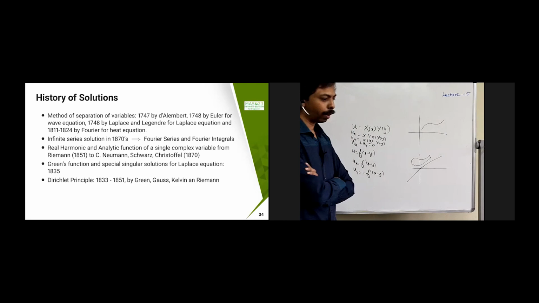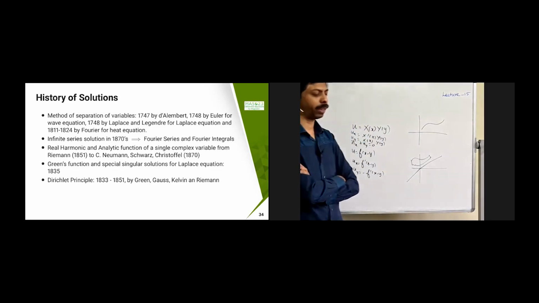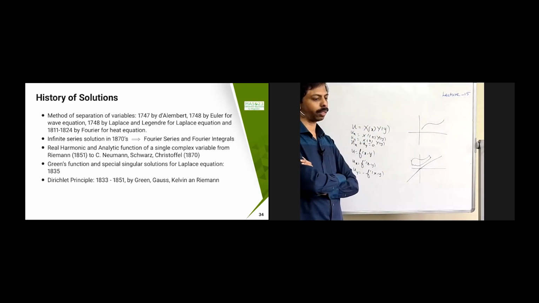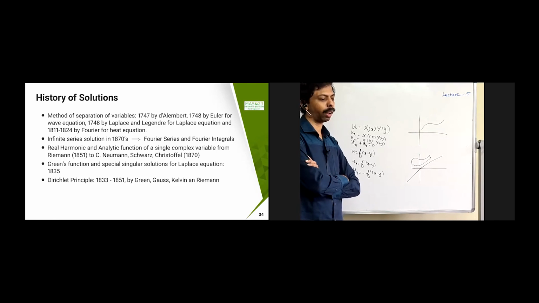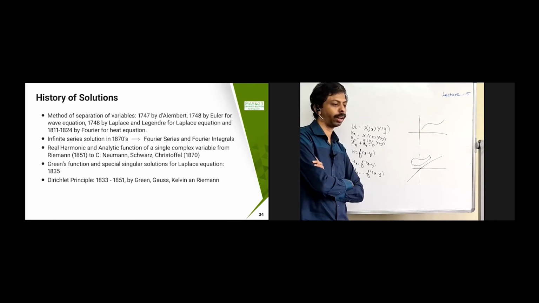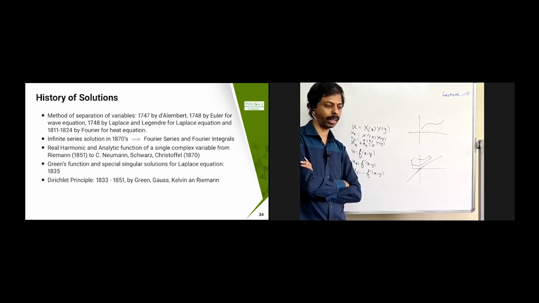So this was developed by the method of separation of variables by D'Alembert in 1747, and this was extended by Euler in 1748. And again they worked on the wave equation only. And Laplace again used this in 1748, and Legendre used it for the Laplace equation, from 1811 to 1824. Then Fourier also used this for the heat equation, from 1811 to 1827.